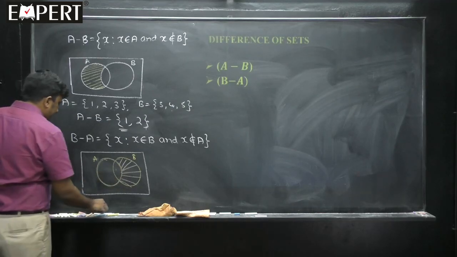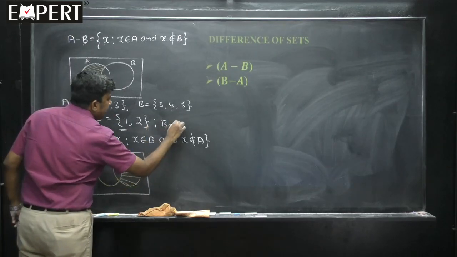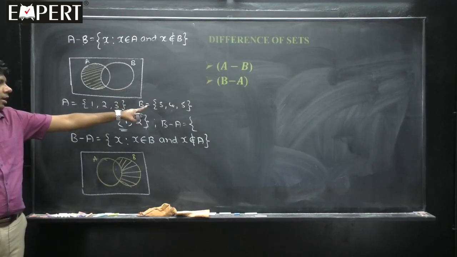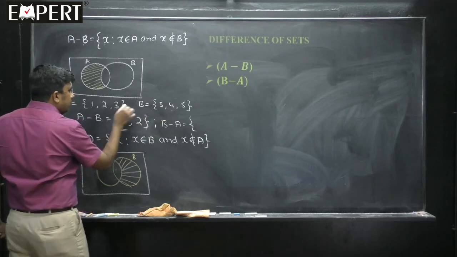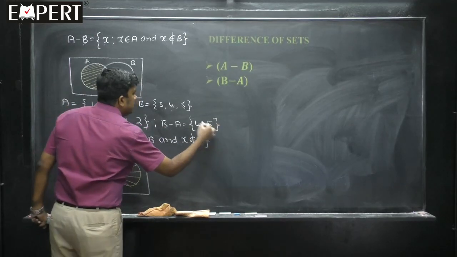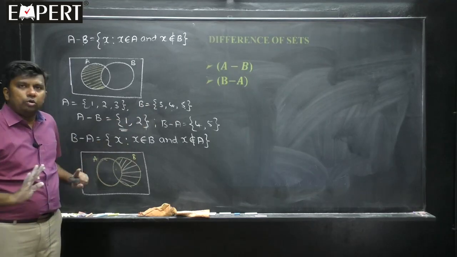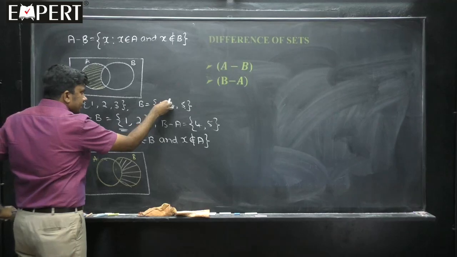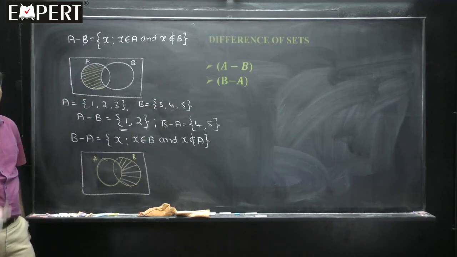Okay? Fine. Now, if I take this same example, what is B minus A? That is the question. The element should be there in B, but it should not be there in A. That means of the elements of B, 3 is there in A, 4 is not there, so let me write it, 5 is not there, let me write it. So, this is B minus A. It is not 1 minus 3 minus 2, no subtraction here. The only thing is identifying the element and observing whether it is present. If it is present, do not write. If it is not present, highlight it in A minus B or B minus A.